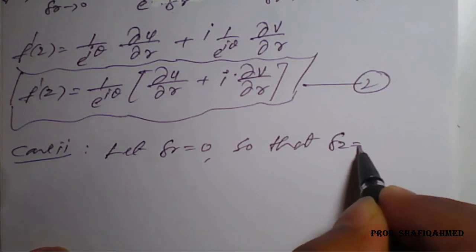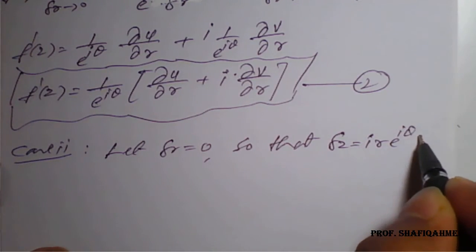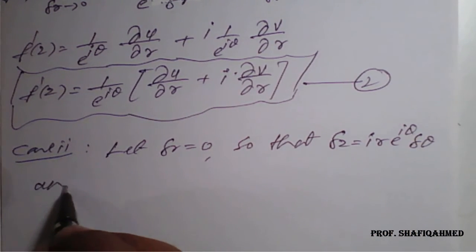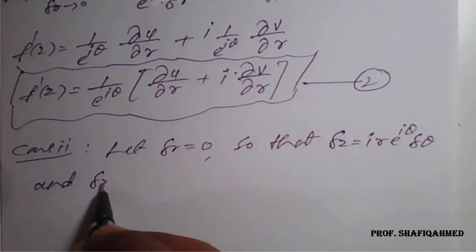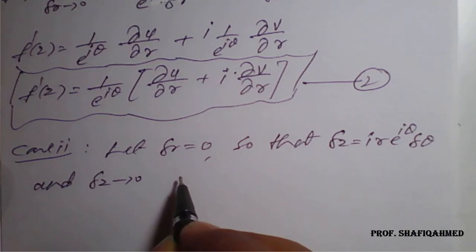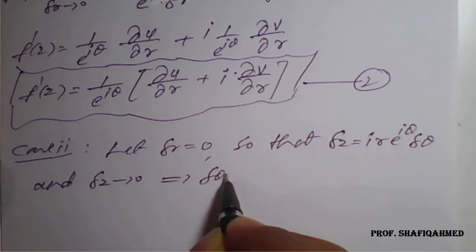Delta z will be i r e raised to i theta into delta theta, and as delta z tends to 0, at that time delta theta is also 0.